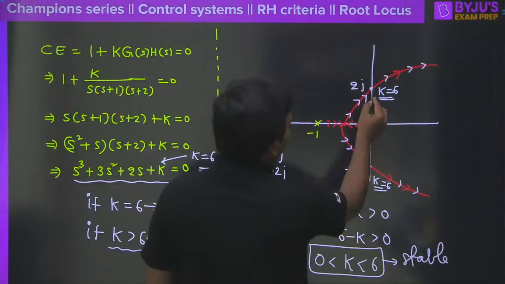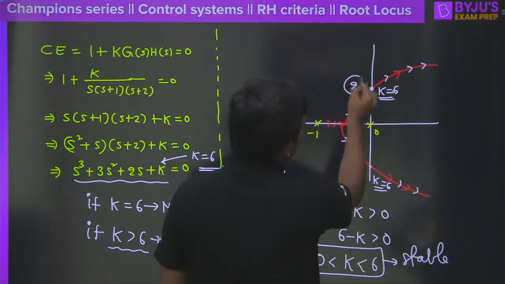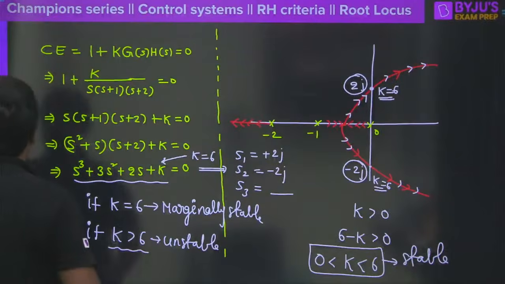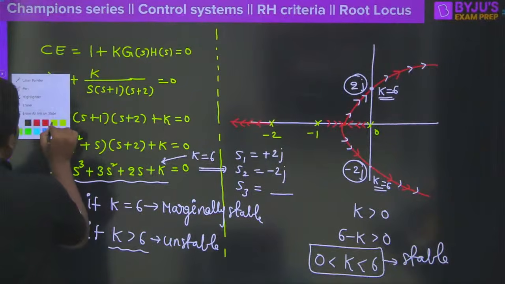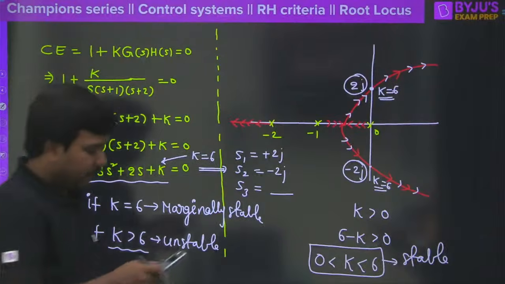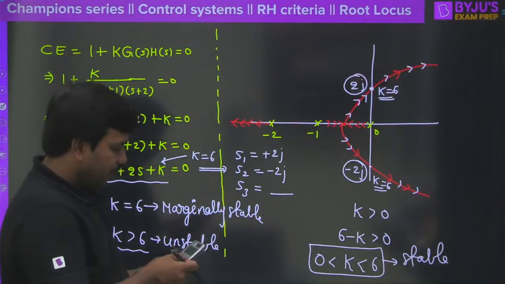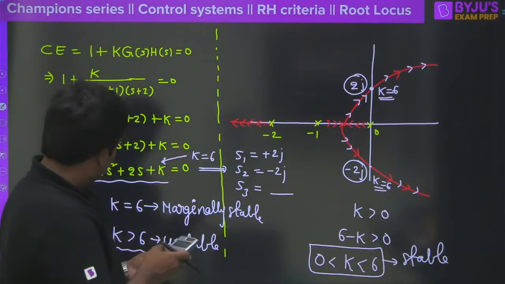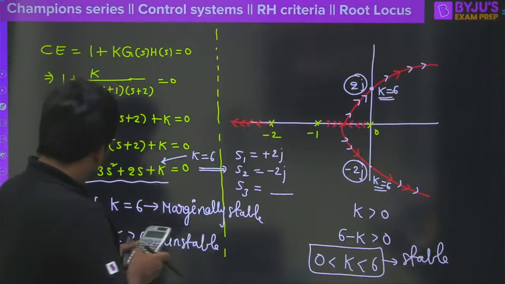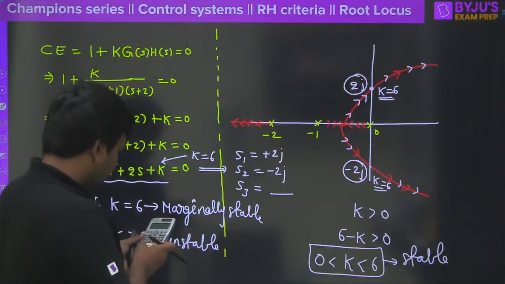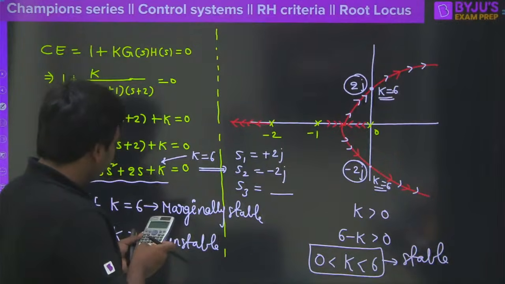So that means at k is equal to 6, we have 2j here and minus 2j here. Any one of you? What is the value of S3? The third pole, especially when we substitute k is equal to 6 here. There is one important point, that's why I want to show it to you. So here, 1 and then 3, of course it is going to be 2 and then again this is going to be 6.